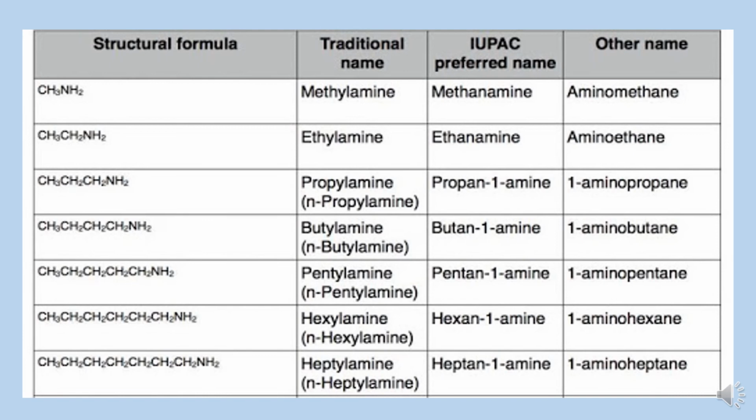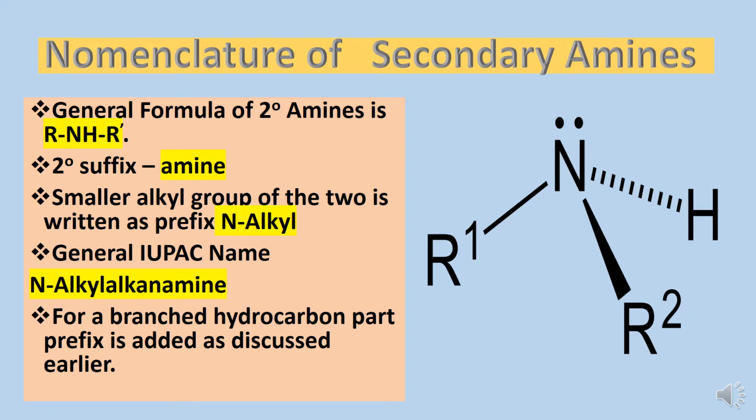And suppose if NH2 is present on some other carbon atom in the chain, then number the chain in such a manner that we get lowest possible number from the side, and accordingly we can add the position. Next is nomenclature of secondary amines. As we know that secondary amines have 2 alkyl groups, so the smaller alkyl group is given the name, a prefix N-alkyl, and the larger one will be selected as parent chain.